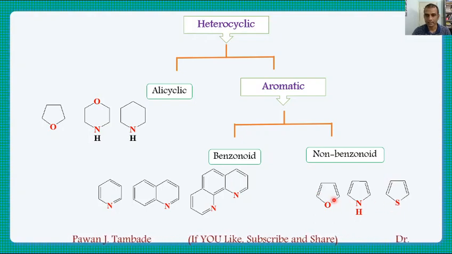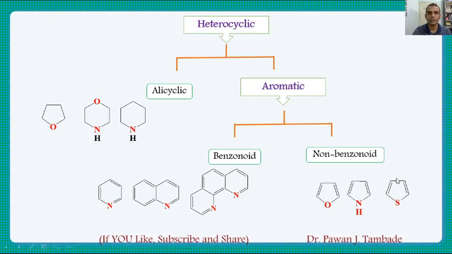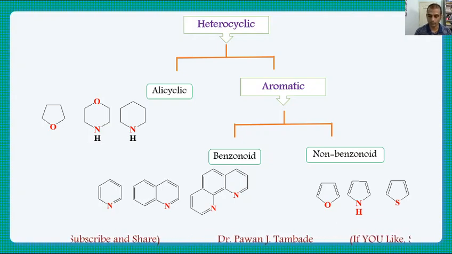They are heterocyclic and their structure does not resemble the structure of benzene. So they are called non-benzenoid heterocyclic aromatic compounds. So these are different classes of organic compounds depending upon the structure of that particular molecule.